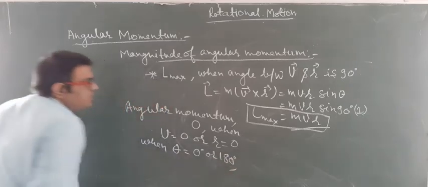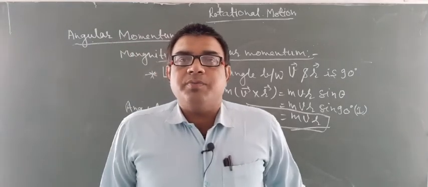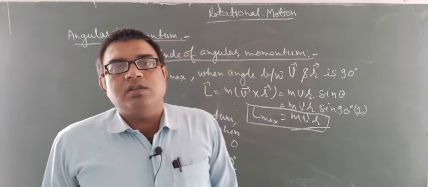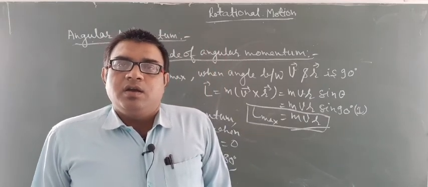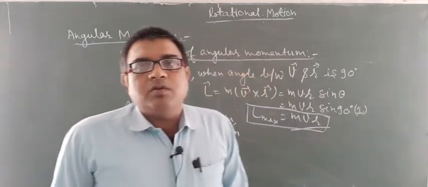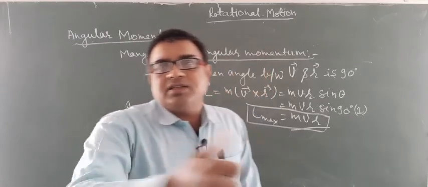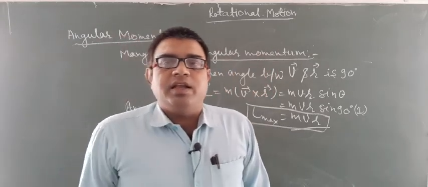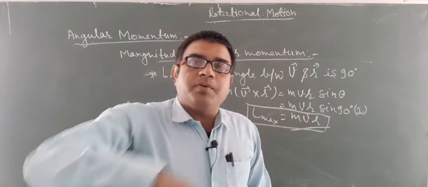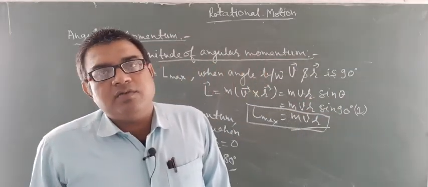When theta is 0 degrees, it means the velocity is along the position vector. Clear? It means about the axis of rotation, about the point of rotation, if the body is moving in the same direction as the position of the object, then theta is equal to 0, or opposite to the direction of the position, then theta is equal to 180 degrees.